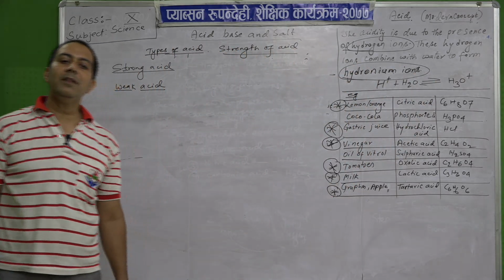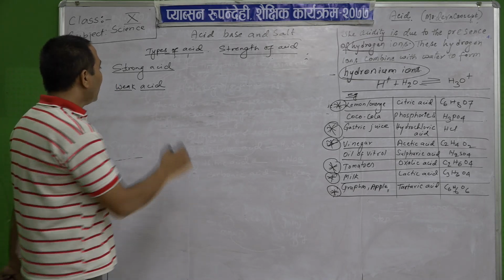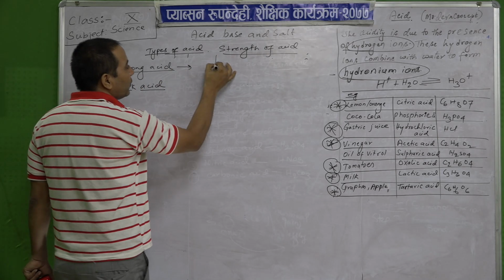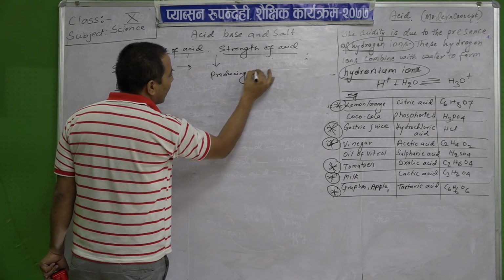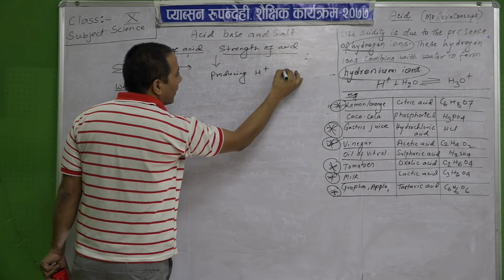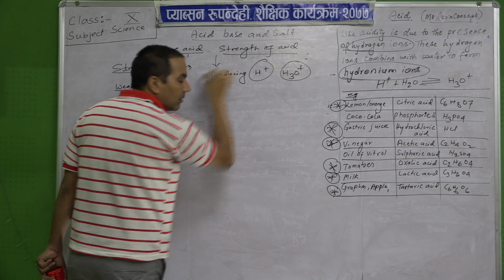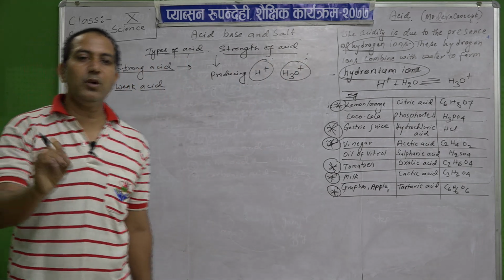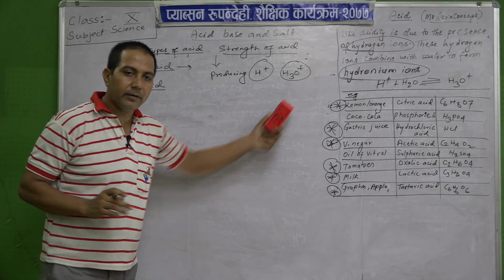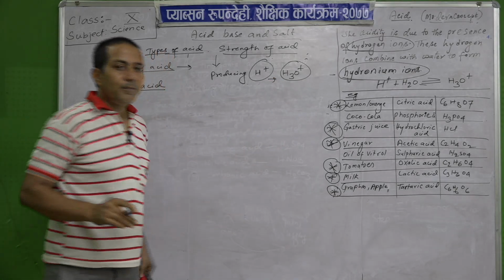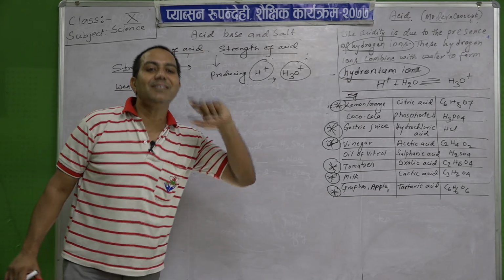So what may be a concentrated acid? Concentrated acid means those which produce much hydrogen ion.